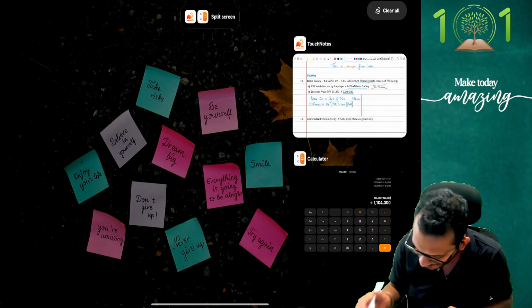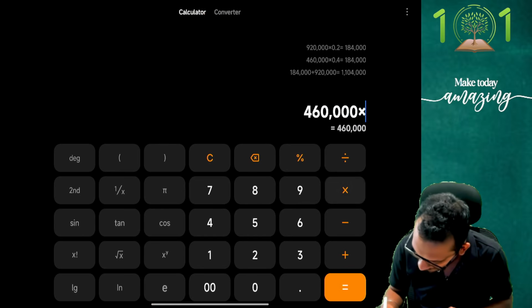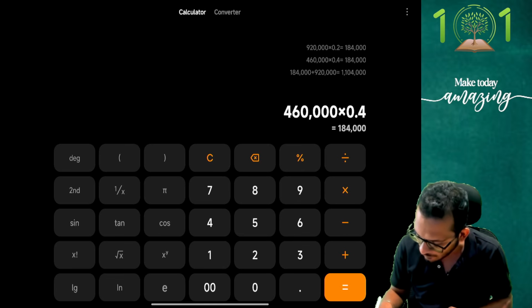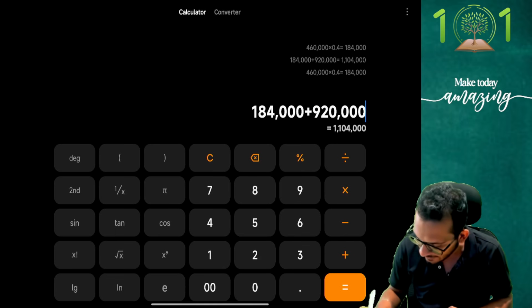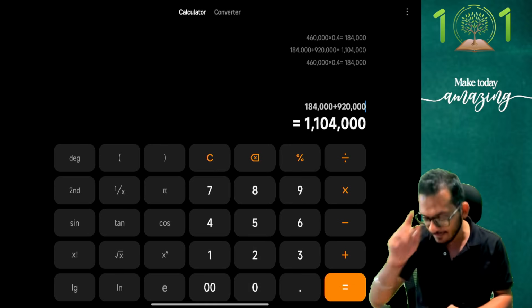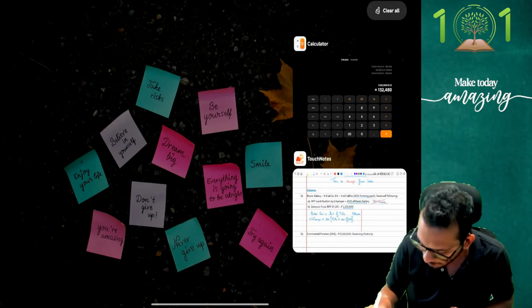I think I've done this right. Let me check once again. What is going to happen? I'm going to say 4,60,000 multiplied with 40%. The answer has come to 1,84,000. To the 1,84,000, I will add the 9,20,000 which I have. Answer is 11,04,000. In this 11,04,000, I am exempted for 12%. The answer is 1,32,480.